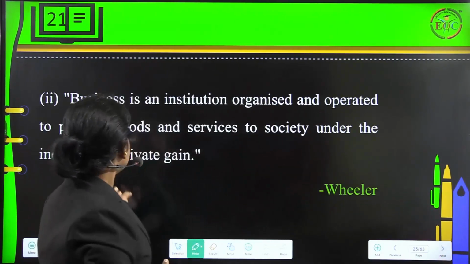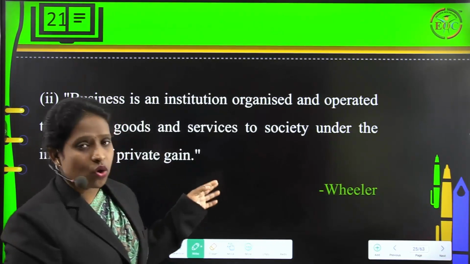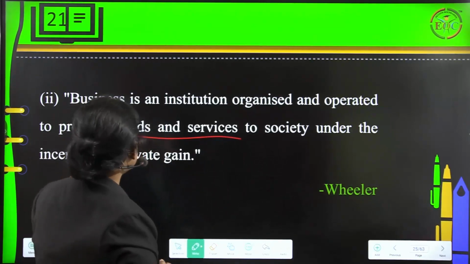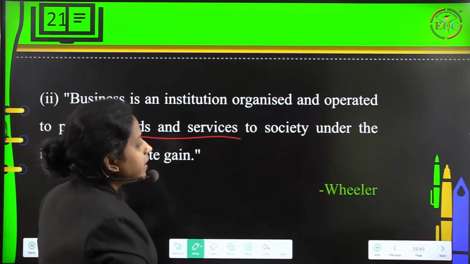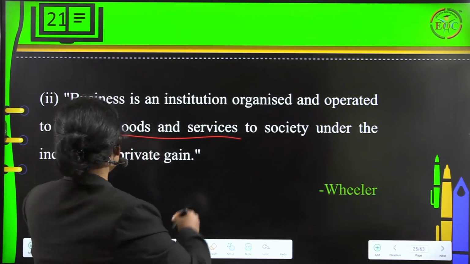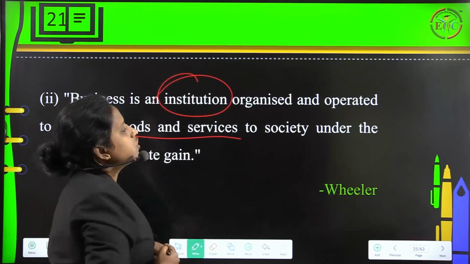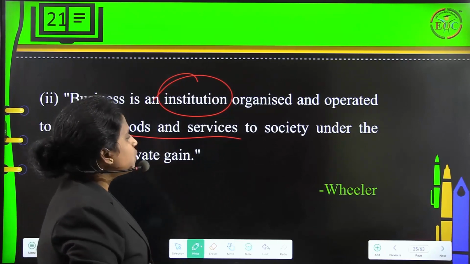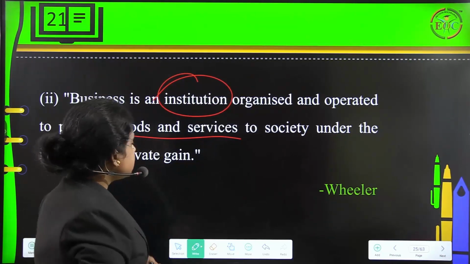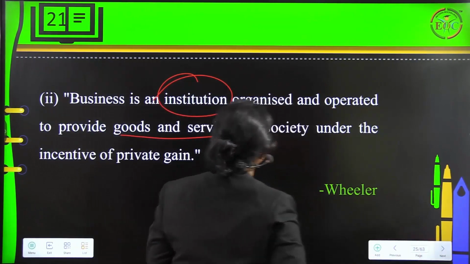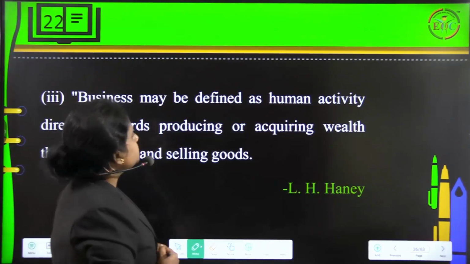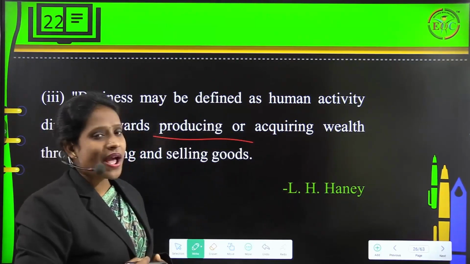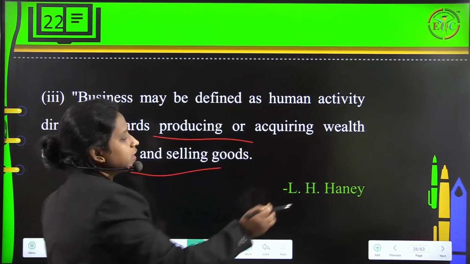Fine. Then business is an institution which is organized and operated to provide goods and services to society under the incentive of private gain, according to Wheeler. Then business may be defined as human activity directed towards producing or acquiring wealth through buying and selling of goods.